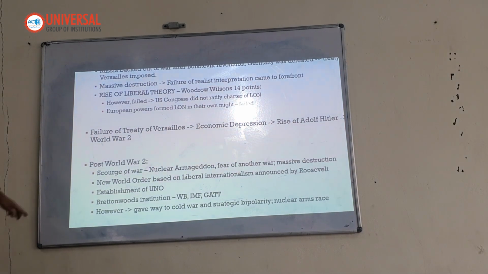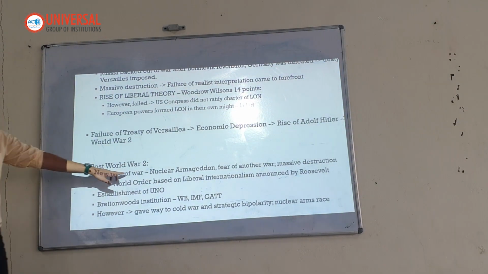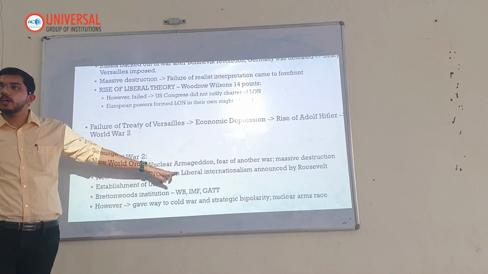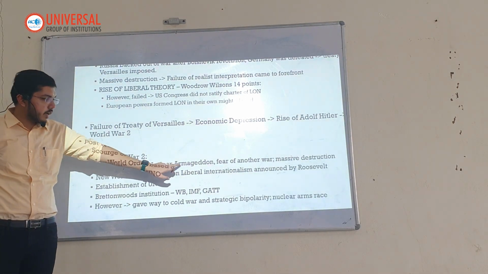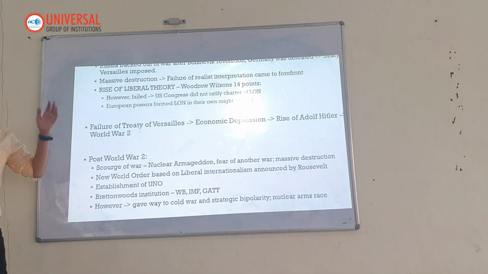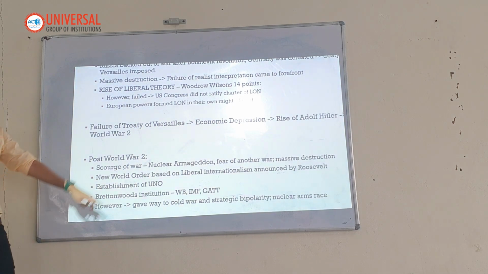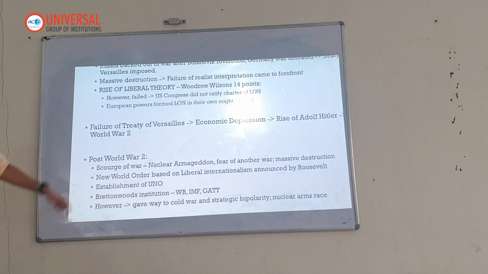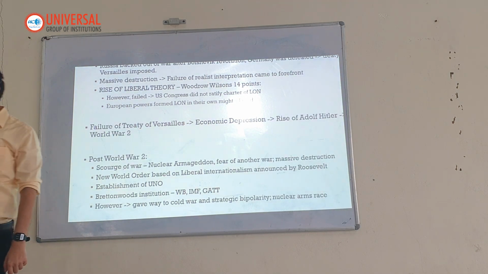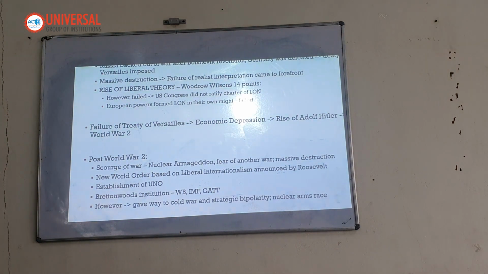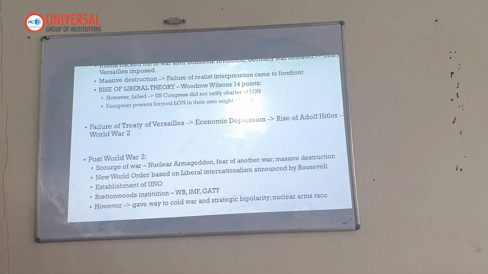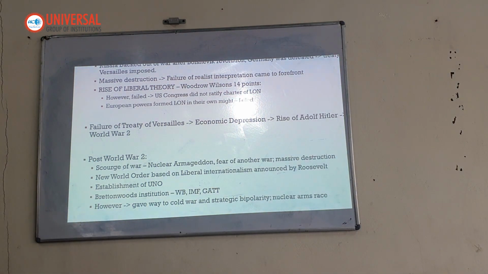So post-World War II, what happens? Scars of war, nuclear Armageddon. Now these are very good keywords that should reflect in your answers. Nuclear Armageddon. What is Armageddon? Armageddon is very big mass level destruction. Scourge of war, nuclear Armageddon. Fear of another war, massive destruction. New World Order based on liberal internationalism announced by Roosevelt and establishment of the United Nations Organization.